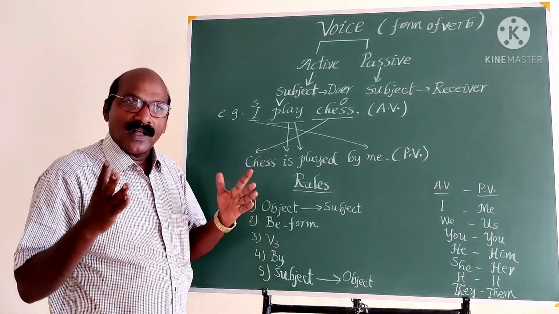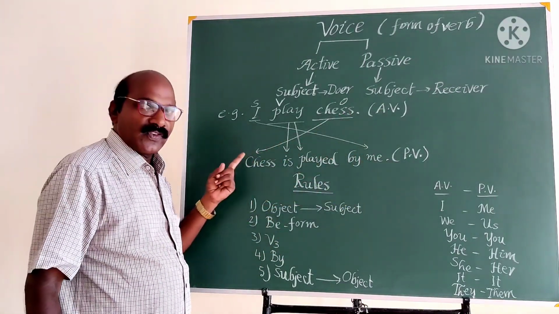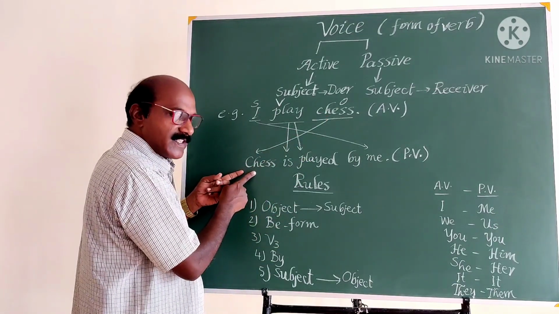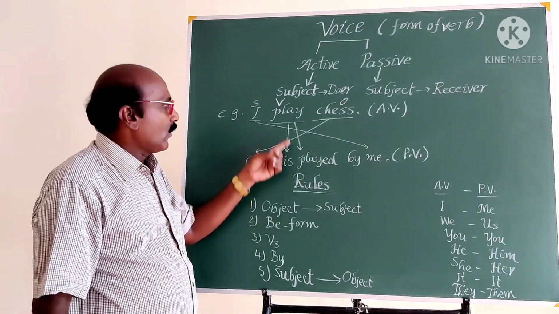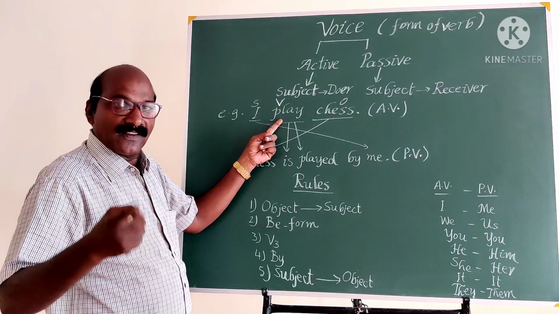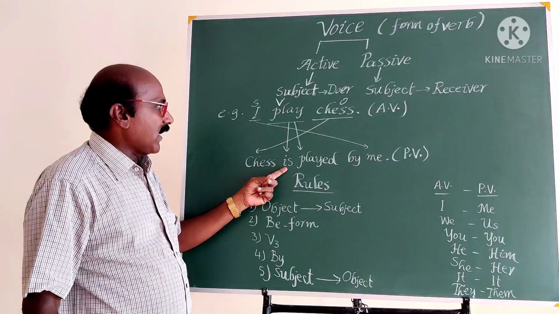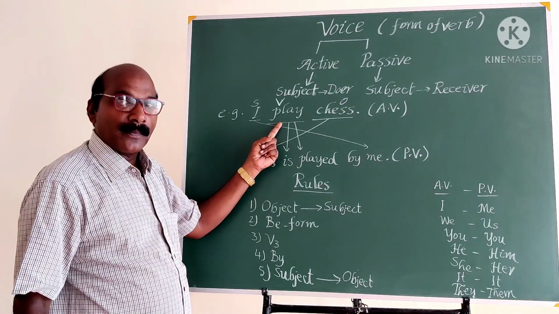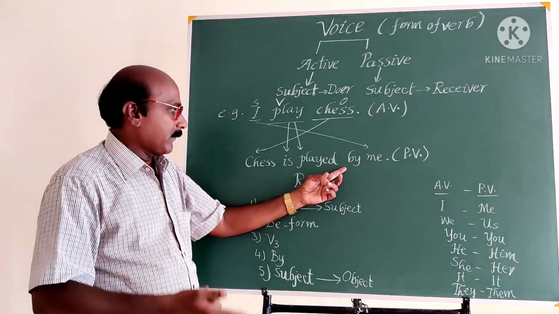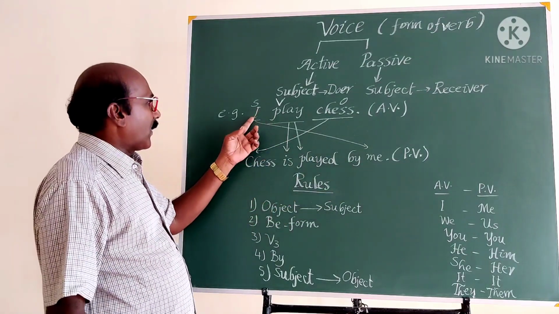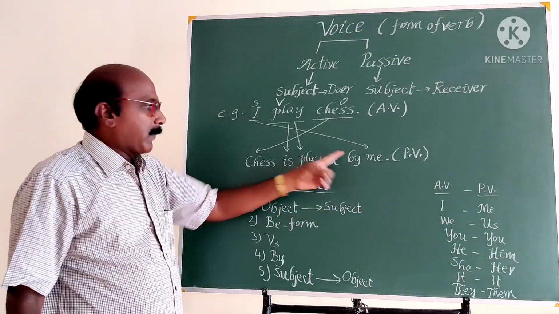As per the rule, while changing the active voice into the passive voice, the object becomes the subject. So we should use chess as the subject. The second point is the suitable be form. When the given verb is in present tense, use the present tense be form, that is, is. Chess is. And the third form of the verb, played. Chess is played. Usually we use the preposition by. Chess is played by. And the subject, I, becomes me in the passive voice. Chess is played by me.